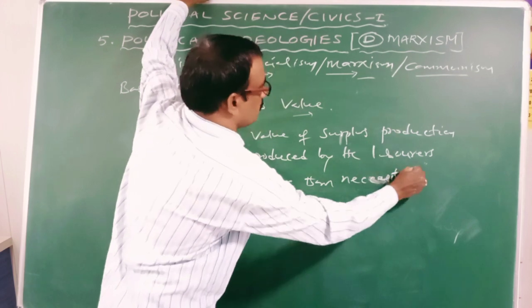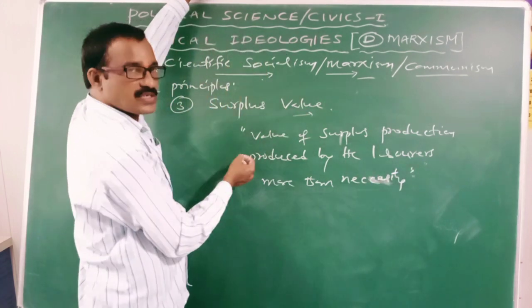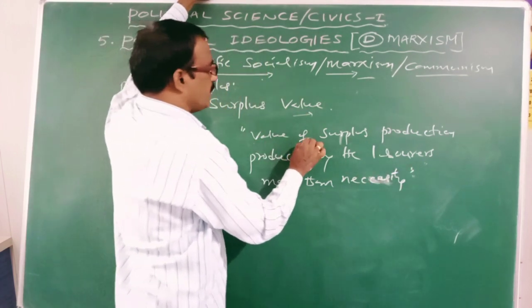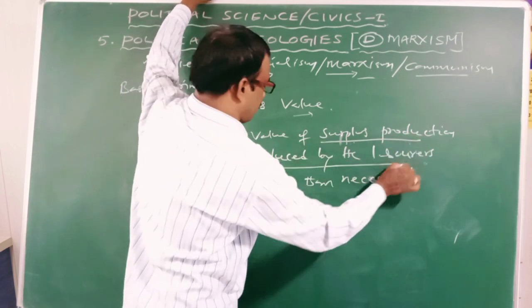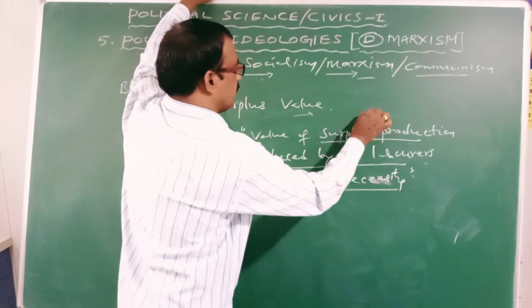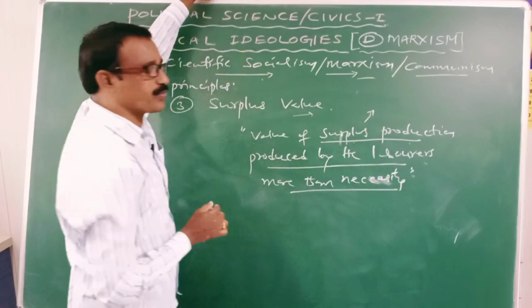Clear? According to Karl Marx, surplus value is the value of the surplus production produced by the laborers more than necessity. Here, what is meant by surplus production?